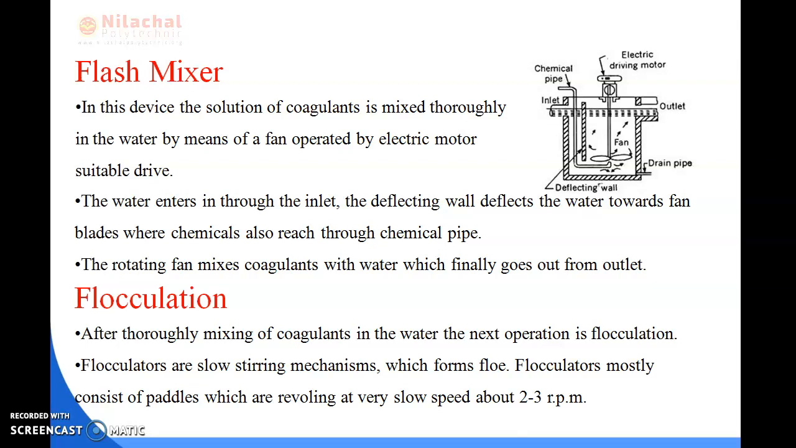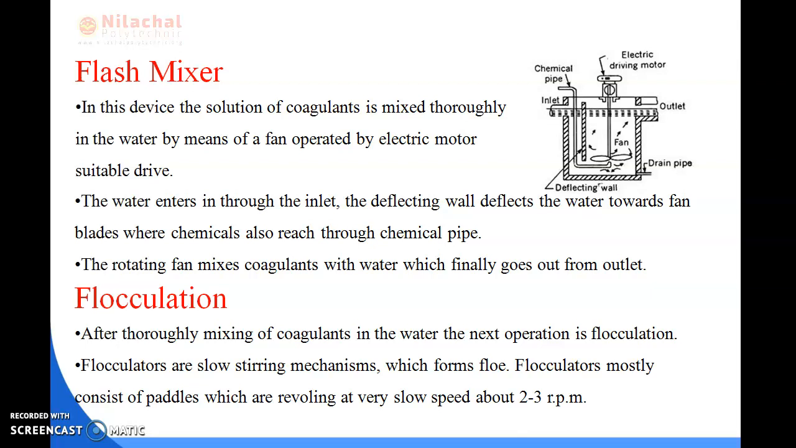So now we will be reading about the flash mixer. What do you mean by flash mixer? A flash mixer is a type of device where the solution of coagulants is mixed thoroughly in the water by means of a fan operated by an electric motor. The water enters through the inlet. The deflecting valve deflects the water towards the fan blades, where the chemicals also reach through the chemical pipe, and the rotating fan mixes the coagulants with water, which finally goes out of the outlet.